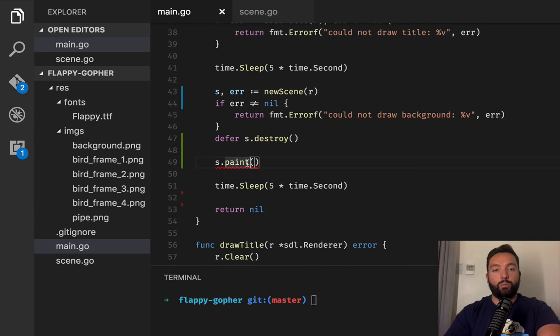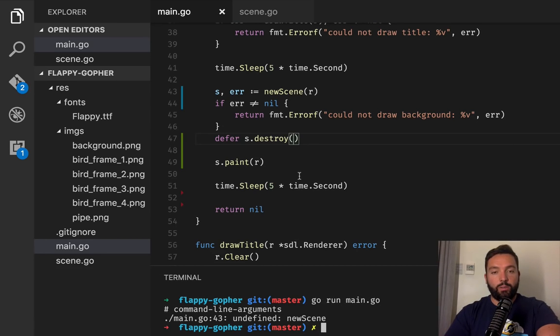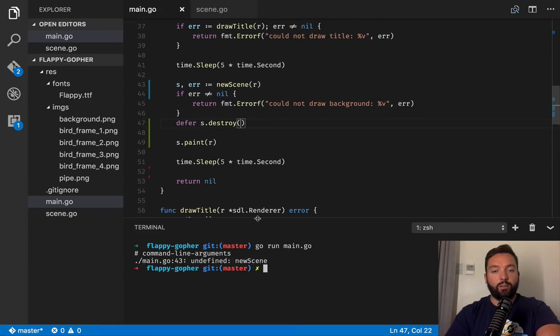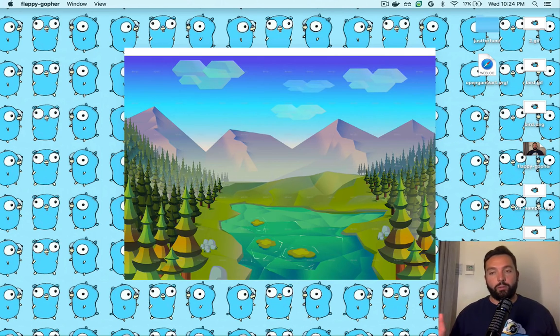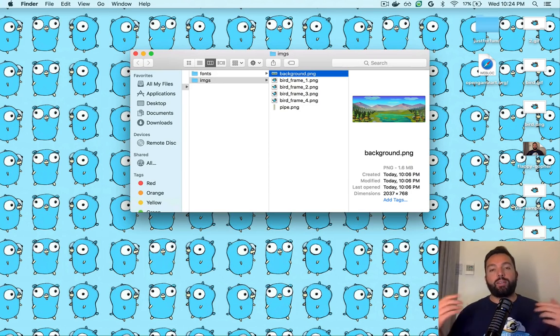So this should do pretty much the same thing. So let's just run it and see if that actually works. New scene, undefined. Oh, I cannot do that anymore. So I'm gonna do go build and run Flappy Gopher from here. Okay, so we get the screen and we get then the background and we're all good. So we have pretty much the same code, but we moved the code to that scene that has the 3 methods that we're gonna be adding stuff to.